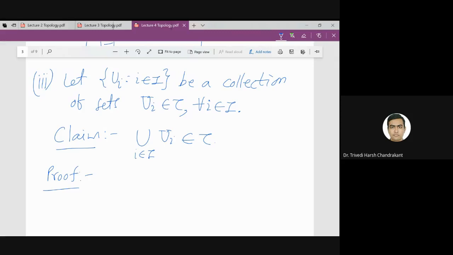So what I need to show is that if I take any element x in this union, then I can always find an interval around it which is contained in this union. So again I will use that ui belongs to tau, and we will use that to prove this. So let x be any arbitrary element of the union of ui.